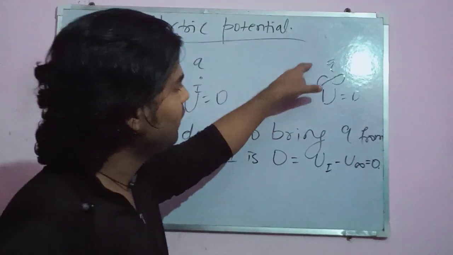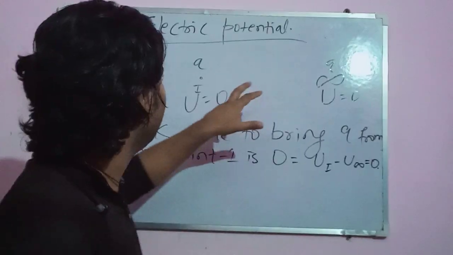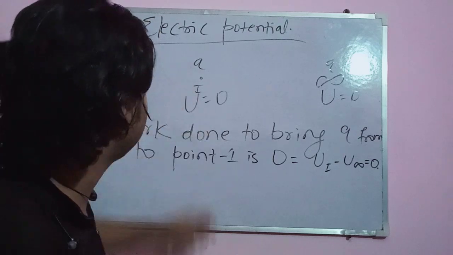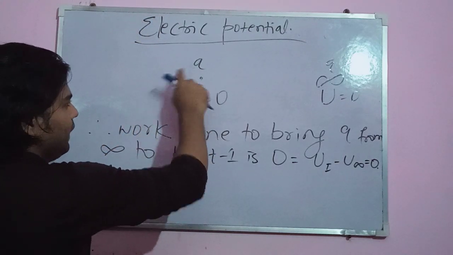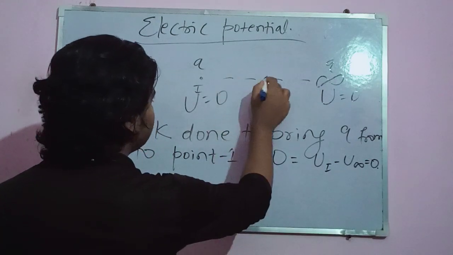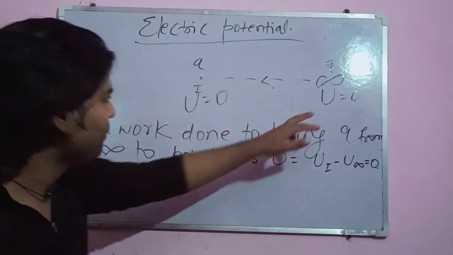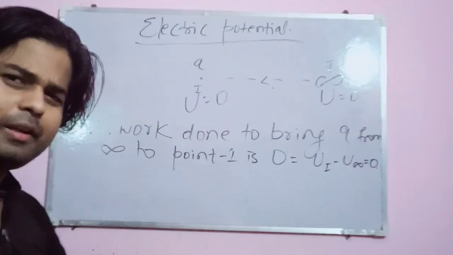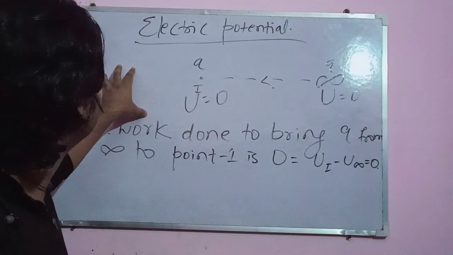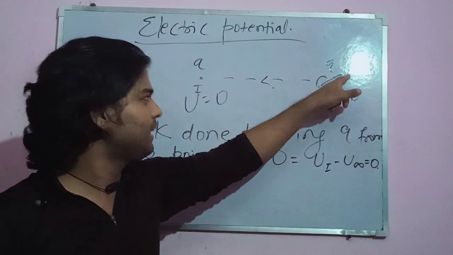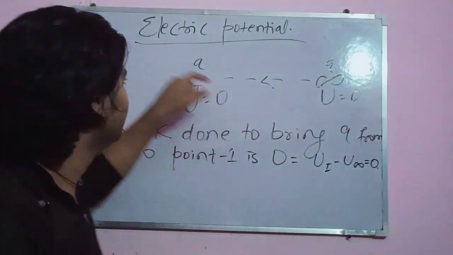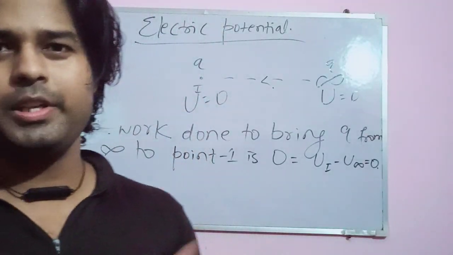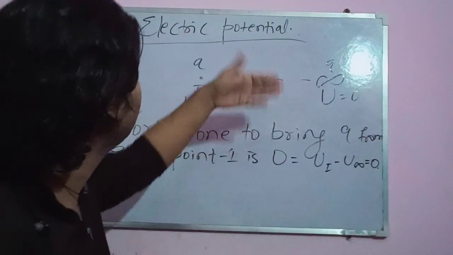See, here's a charge which is at infinity. This charge wants to travel to this position, that is the first position. Here, the charge is making a travel from infinity to here. And in a vacuum, in an empty electromagnetic space, there are no other charges. Only this charge starts its journey from infinity and reaches here. Means there is no other charge, nothing in the environment to disturb it.